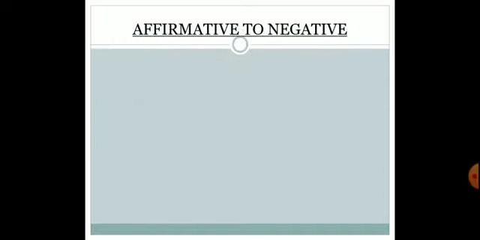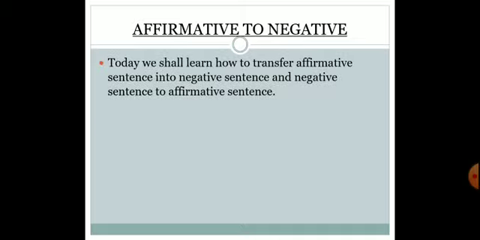So now let us move ahead to how you will be changing from affirmative to negative, and which rules you are supposed to keep in mind. Today we shall learn how to transfer affirmative sentence into negative sentence and negative sentence to affirmative sentence. The rules and regulations for both are the same.